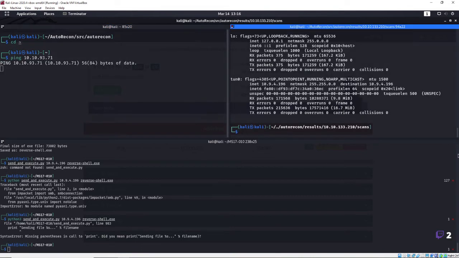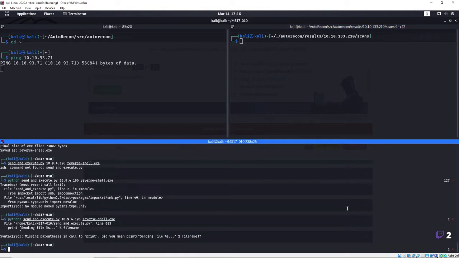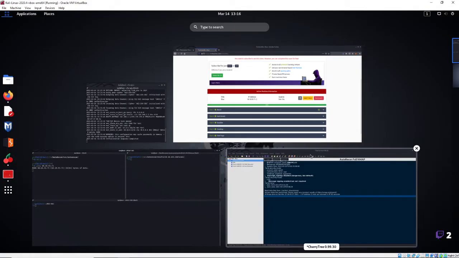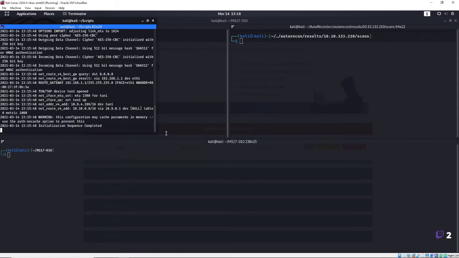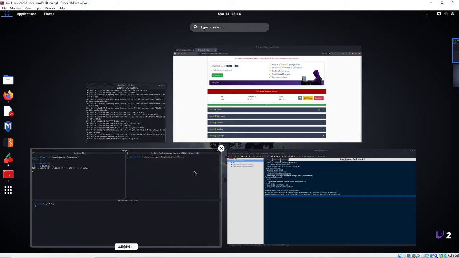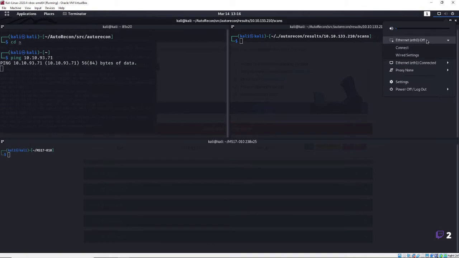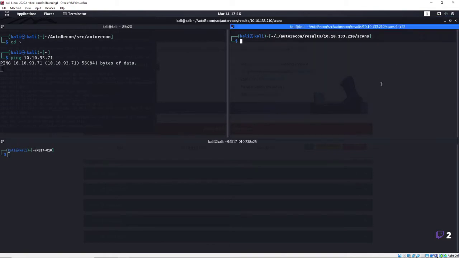Maybe we should be able to ping him. Maybe that was a lie. It's clear. Might have to restart Kali Linux here because it has just been up and running for a while. We are not able to ping him, but I may also not be on the correct Ethernet interface. I don't know. Let's try to ping 8.8.8.8. All right, so it's definitely not that one.